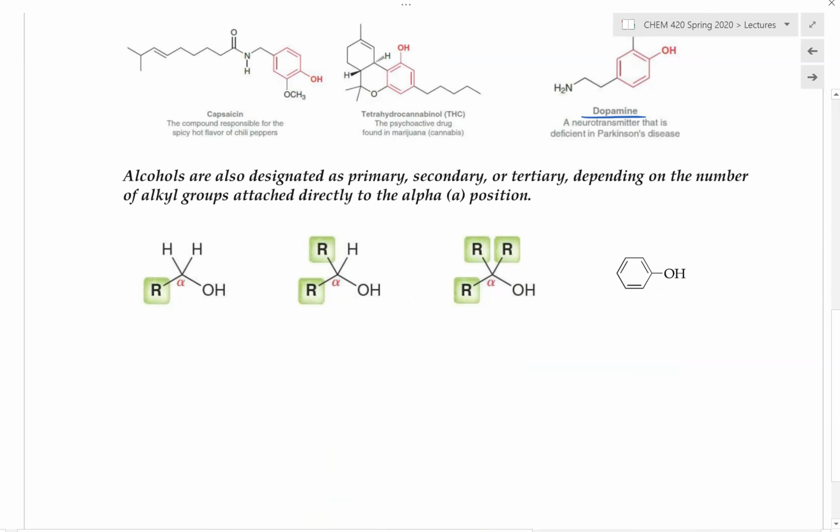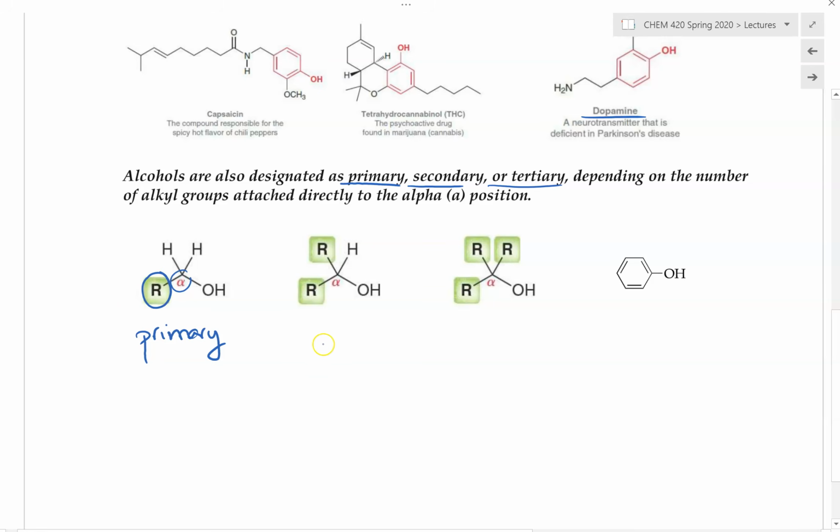And alcohols can also be further designated as primary, secondary, or tertiary, depending on the number of alkyl groups that are attached to the alpha position. And the alpha position is basically the position that is connected to the hydroxy group. So in this case right here, this type of alcohol would be designated as primary, because we have one alkyl group connecting to this alpha position right here.